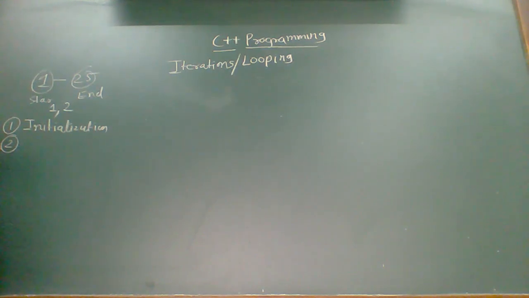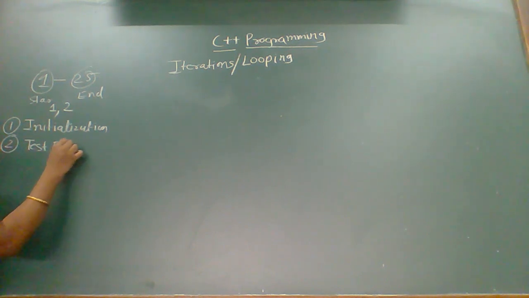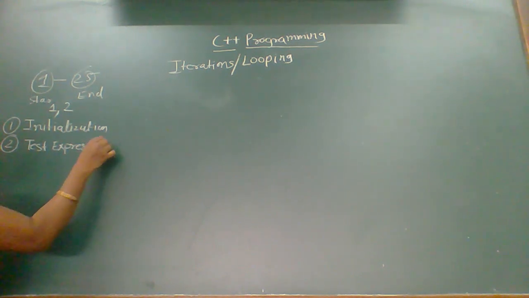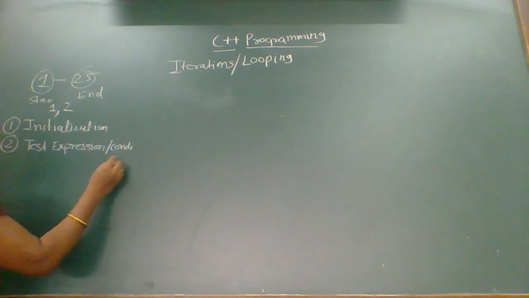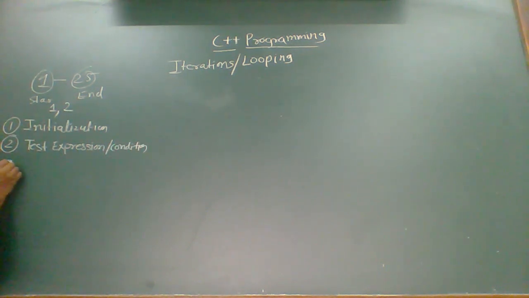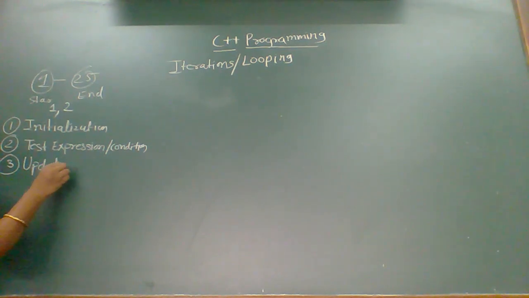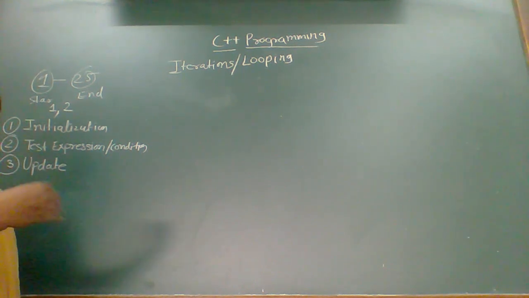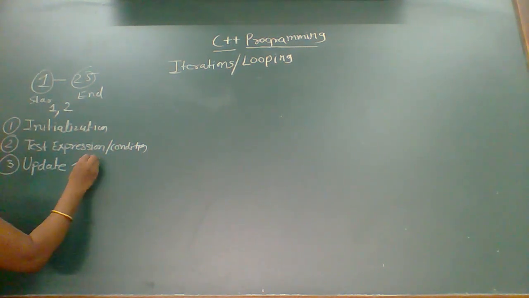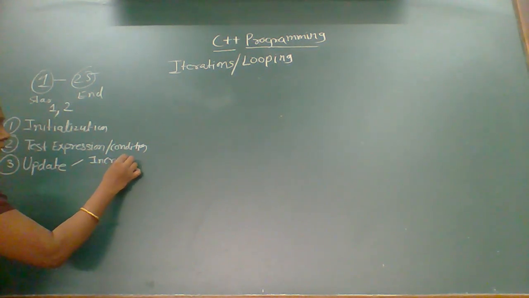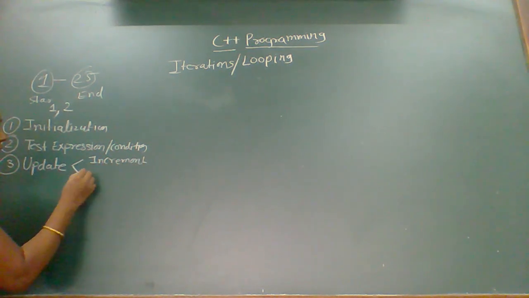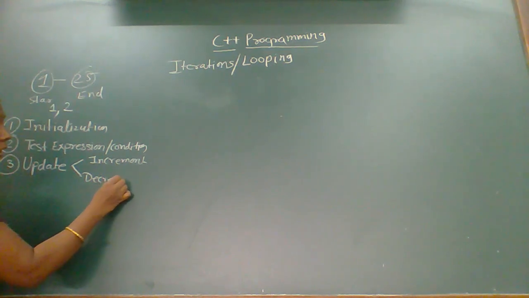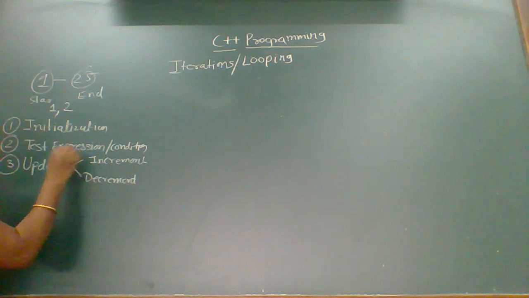The second point is that we have to write the test expression, or we can say the condition also. Okay. Then the third step is to update the loop. We arrange the first chair, then we want to arrange the second chair, third chair. That is where the updation takes place. These are either an increment in the loop or a decrement in the loop. It depends on the condition, that is the test expression.